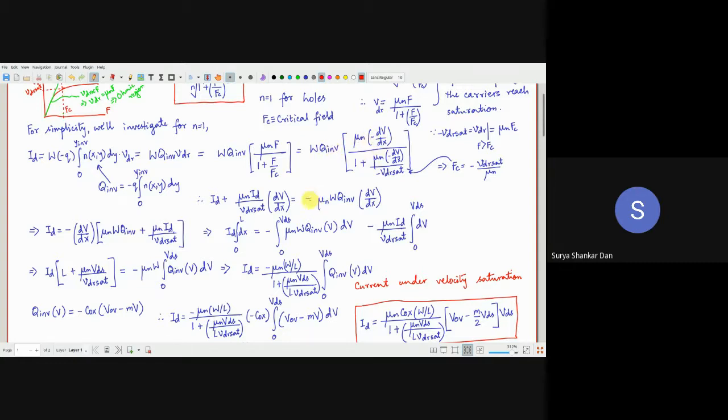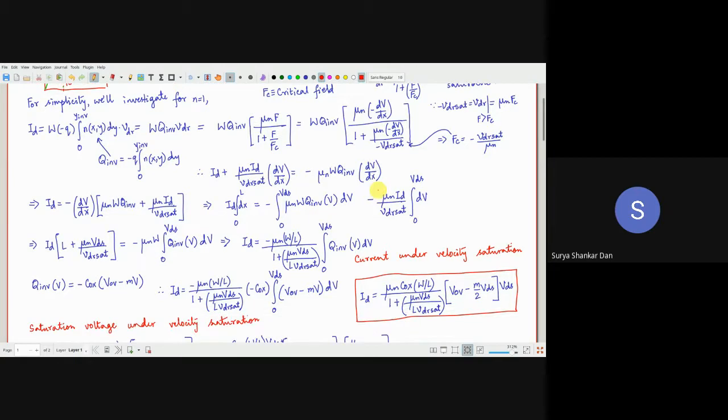Is equal to, the numerator is mu_n W Q_inversion dV/dx. This minus comes out. Then I shall bring this factor on the right hand side, and I'll take minus dV/dx outside the third bracket: mu_n W Q_inversion plus mu_n I_D by v_dr,sat. So this is basically the modeling approach for the velocity saturation regime in nano electronic devices.